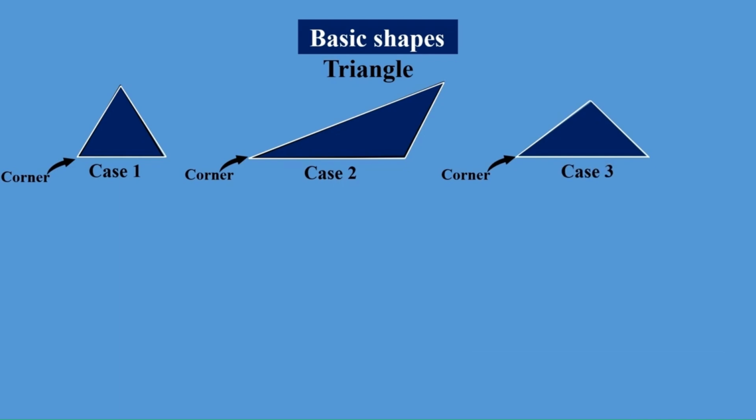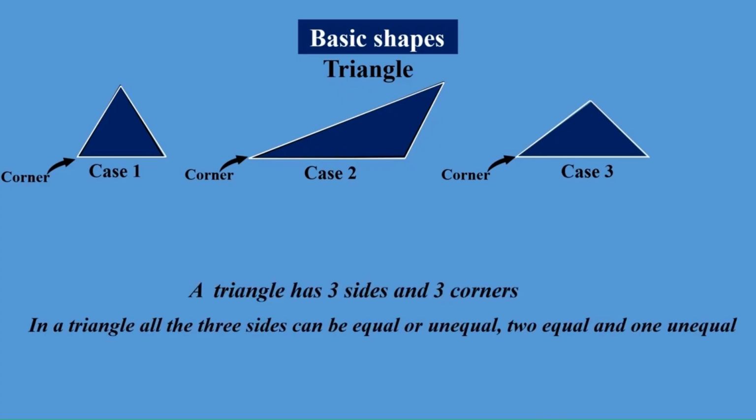Now we'll write what you have observed in the 3 cases. A triangle has 3 sides and 3 corners. In a triangle all the 3 sides can be equal as in case 1, and all the 3 sides can be unequal as in case 2, and 2 lines equal and 1 unequal as in case 3.